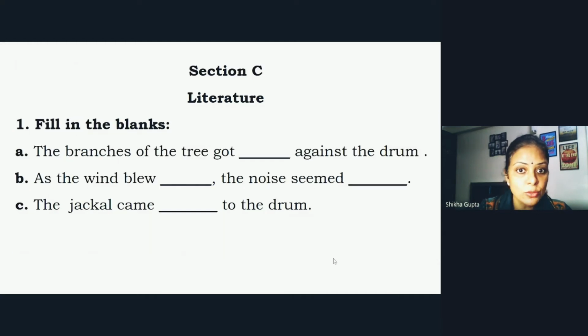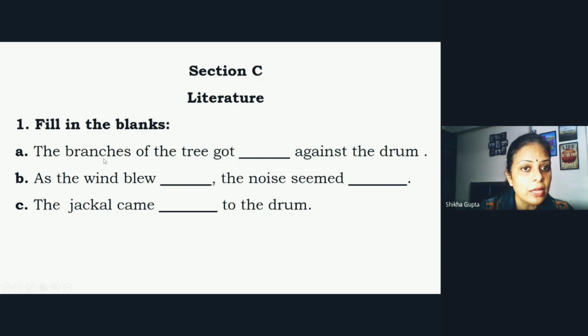Now let's come to literature. Which chapter in literature is coming? The jackal and the drum, right? So now let us revise the fill in the blanks. And children, one more thing you have in literature, you have to read the chapter thoroughly from the book. And how many times will you read the chapter? 3 times. Yes, and the back exercise can also come. So remember to practice the back exercise. Yes, the back exercise related to the chapter given at the back.